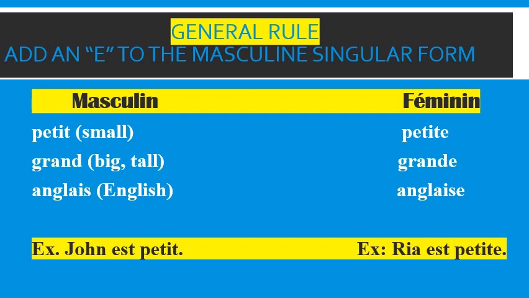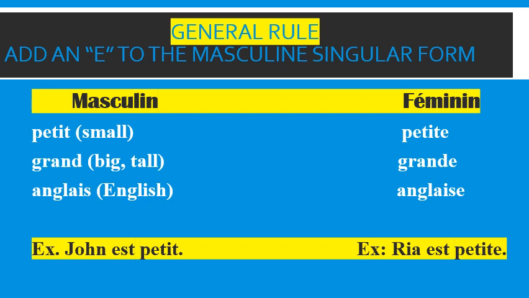The third one is anglais. Anglais means English. If I have to say he is anglais, this means he is an English person, right? And if I have to change it into feminine, I will add an E at the back and it becomes anglaise.